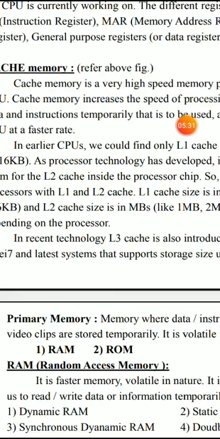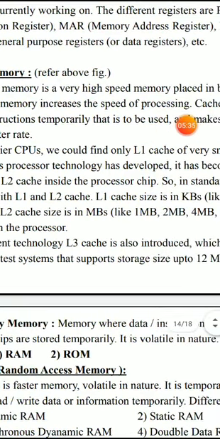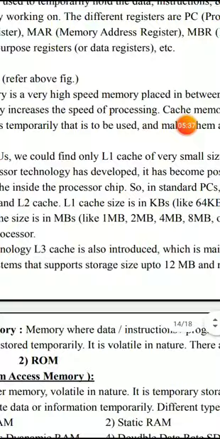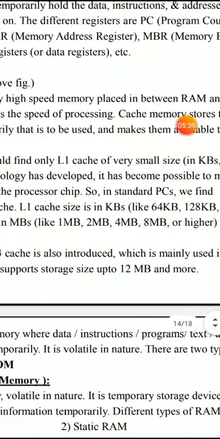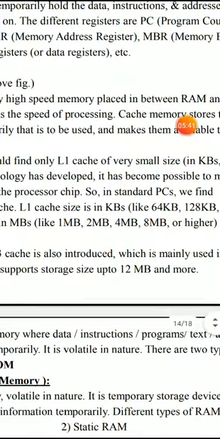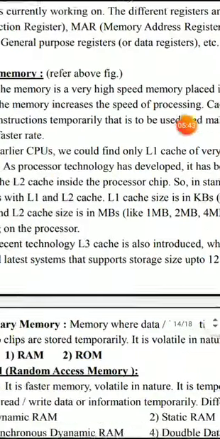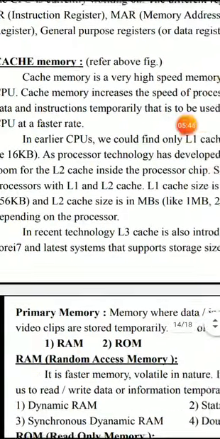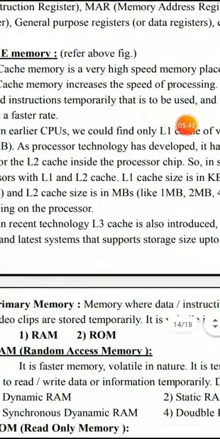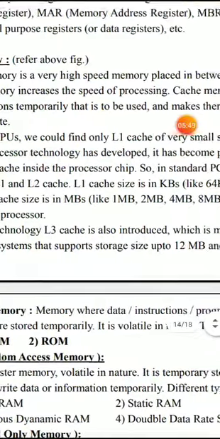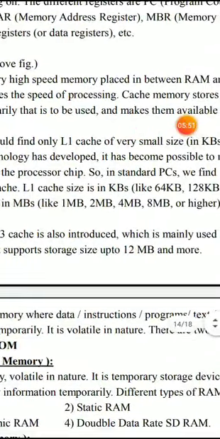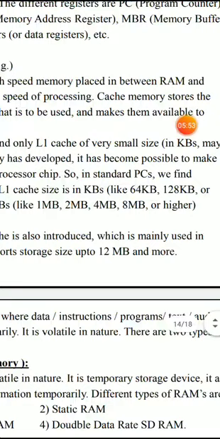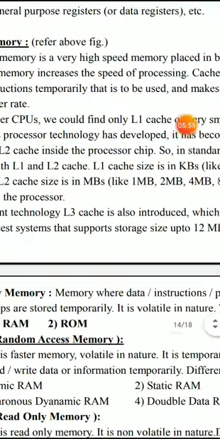The sizes of L1, L2, and L3 vary. The size of L1 cache is in terms of KBs, that is 64 KB, 128 KB, or 256 KB at maximum. Then the L2 cache memory size is in the range of MBs, varying from 1 MB to 8 MB or higher.